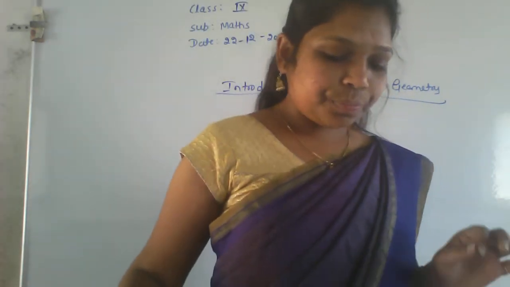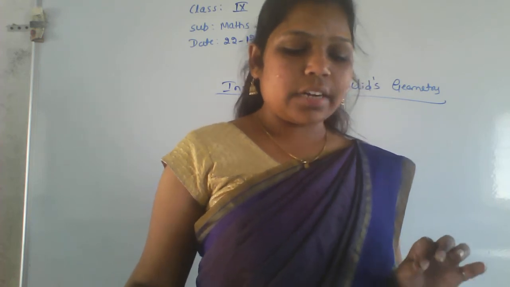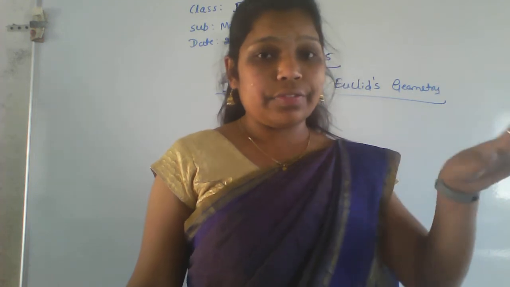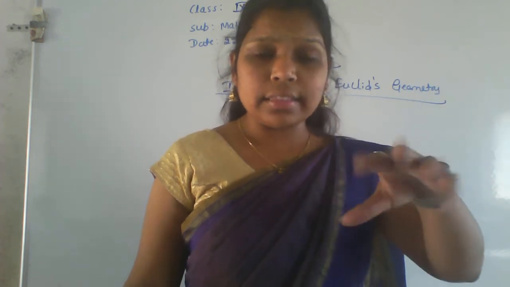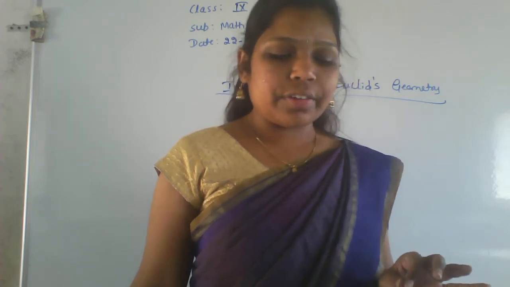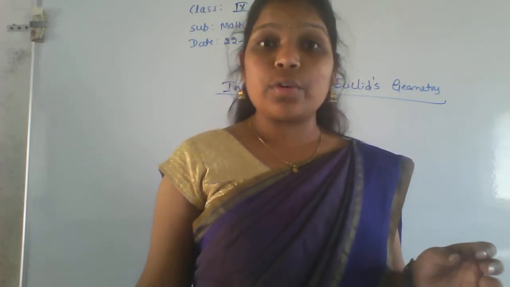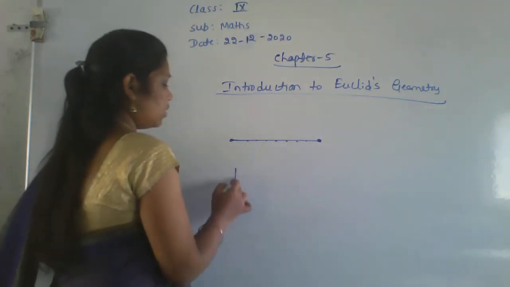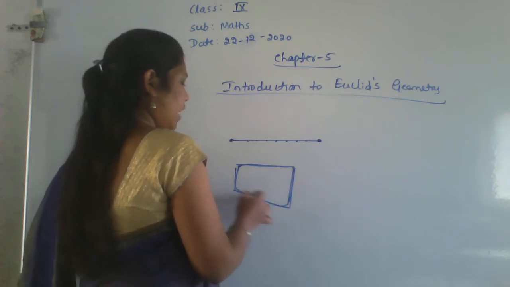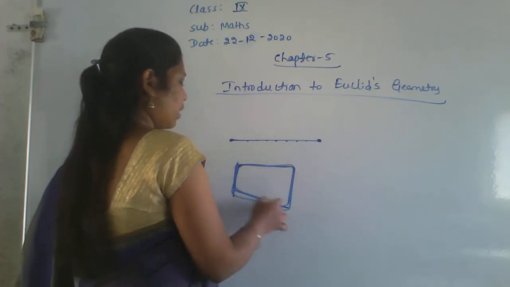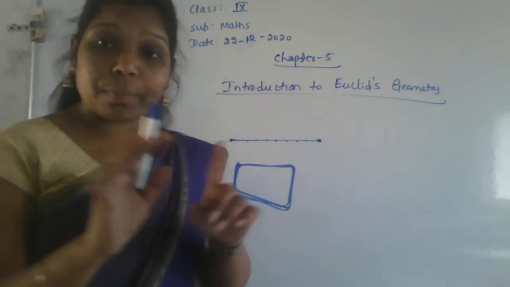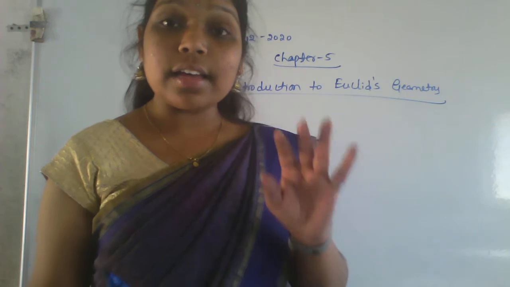Next one: a surface is that which has length and breadth only. A surface has some length and some breadth only. And the edges of a surface are lines. See here, this is one surface, and this is the edge. Edge means the last part of it. So the edge is always a line only.